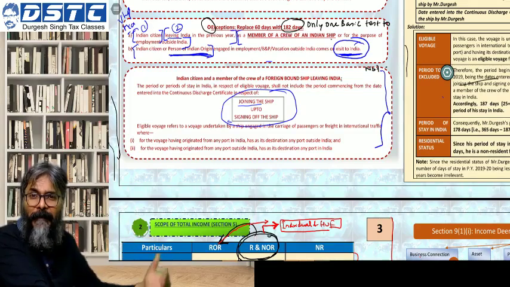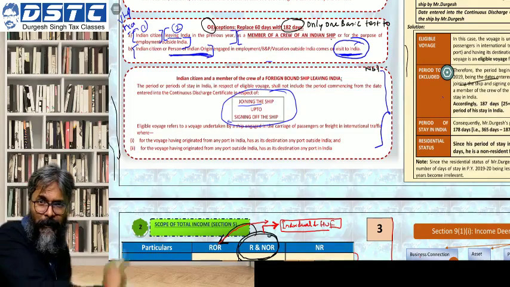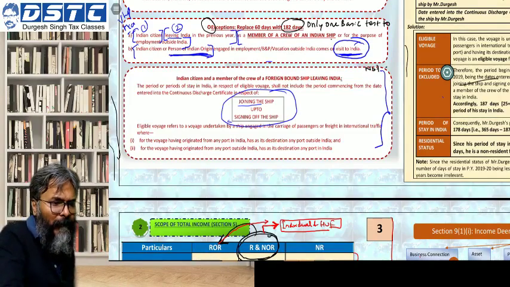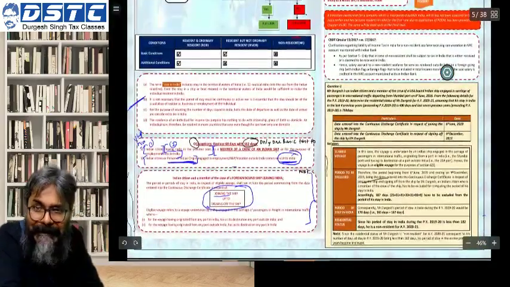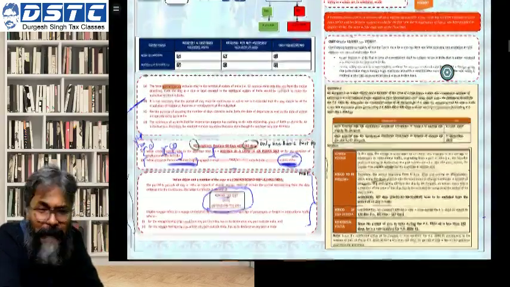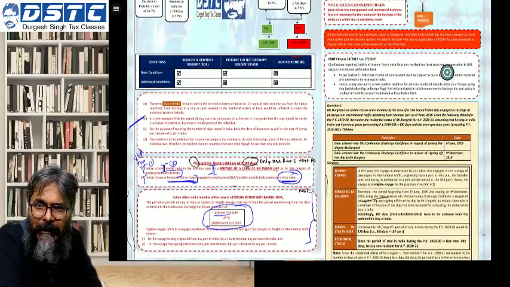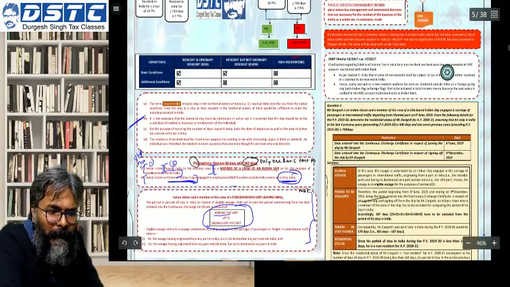Those number of days from the date of joining till the date of signing off will not be considered as a stay in India. And accordingly, because it will not be considered as a stay in India, it will not be counted for the purpose of the basic test.